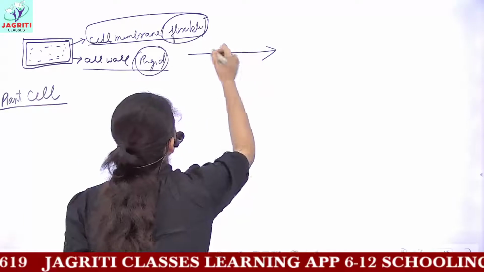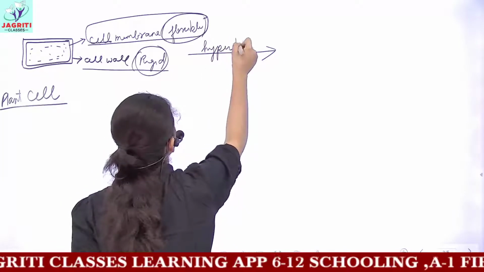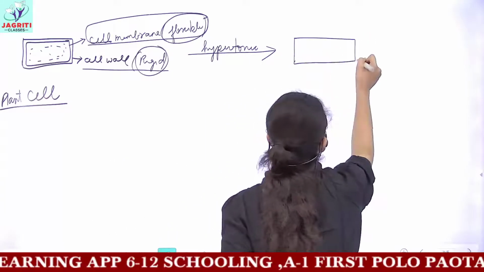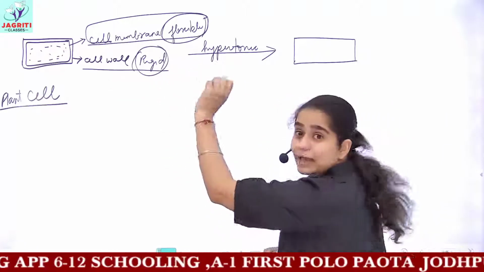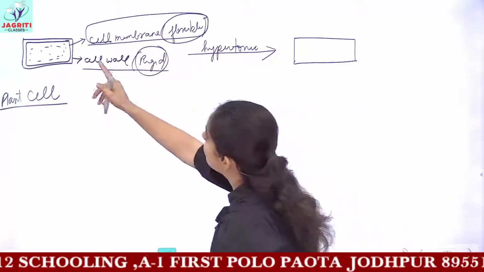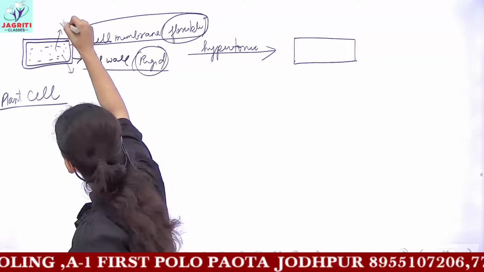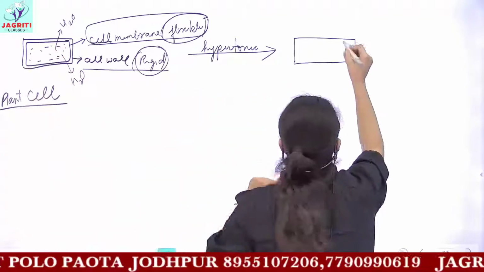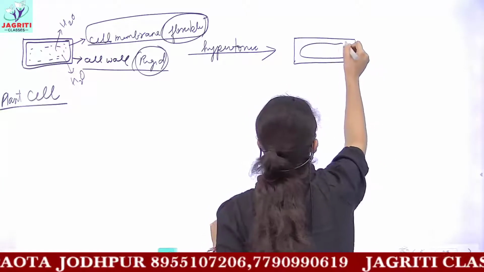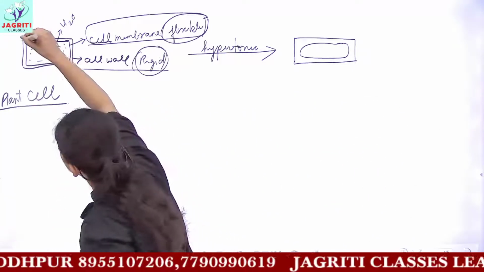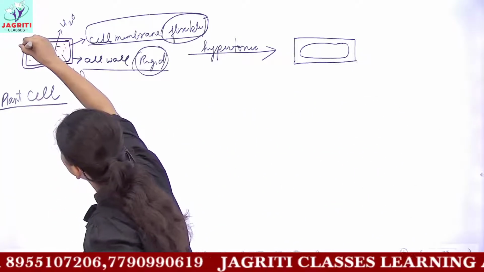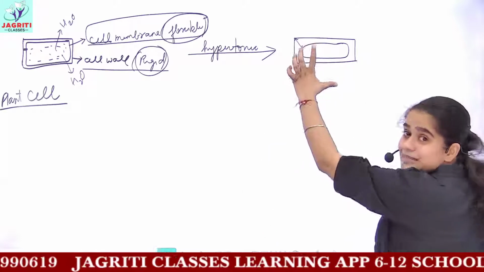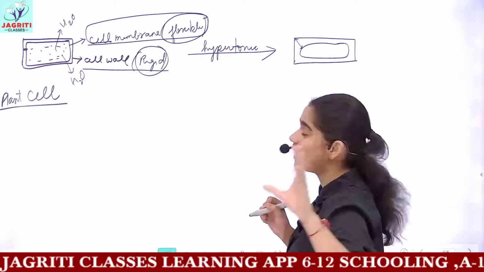So when I put my cell in a hypertonic solution, what I would observe is that the cell wall would retain its shape, that is, it would remain as original, as it was previously. But because this cell is losing water, this cell membrane would shrink in size and it would appear somewhat like this. That is, the gap between your cell wall and cell membrane, which was only a small gap, would now increase. This gap is increasing. This arrow I am only denoting for the gap.